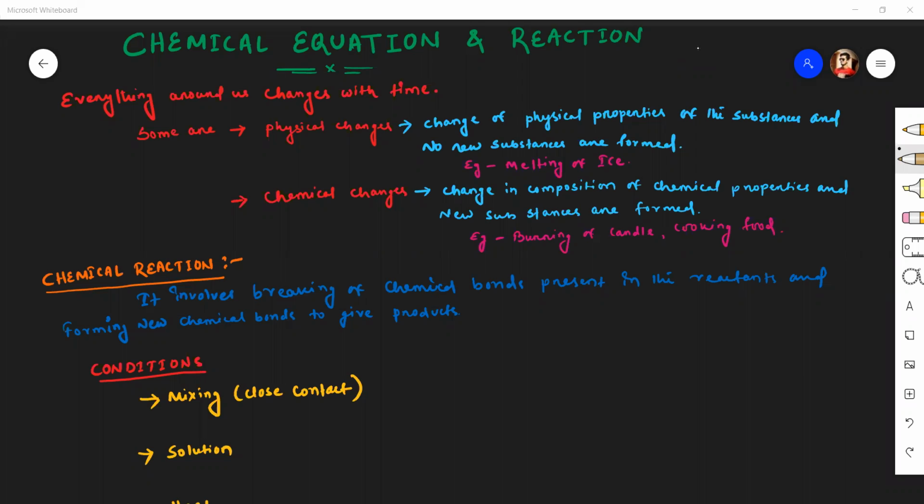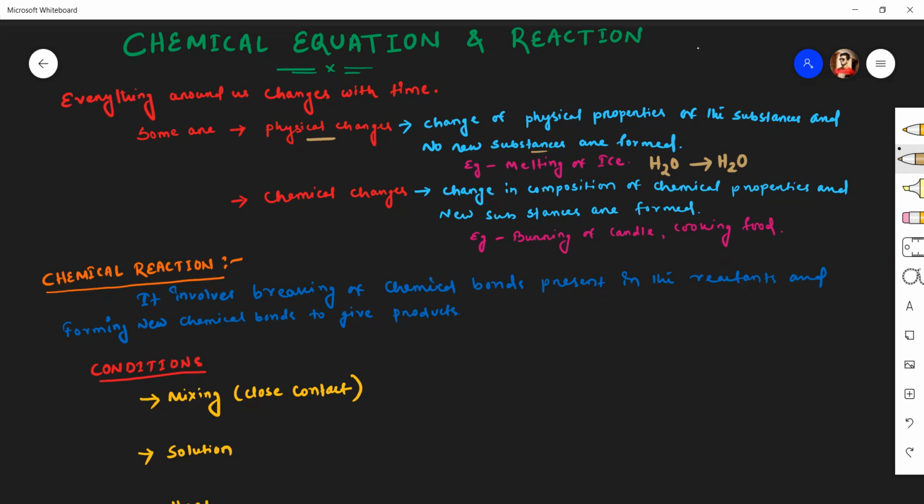Physical changes are those where the physical properties of the substance change and no new substances are found, or the composition of the original substance remains same. In case of melting of ice, the composition of ice is also water, H2O. When it melts and is converted into water, the composition remains same. So it is a physical change.